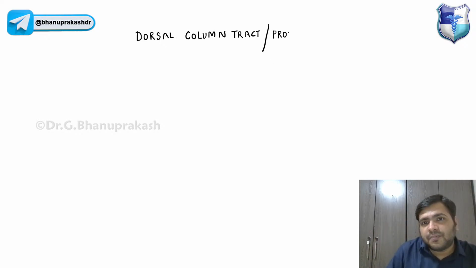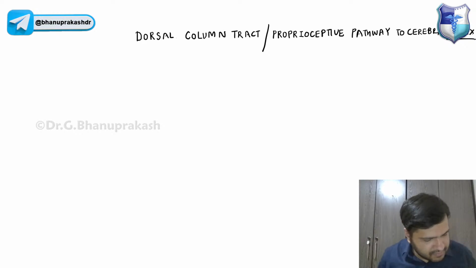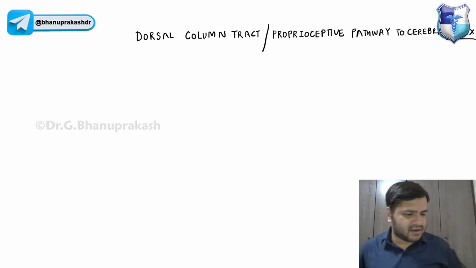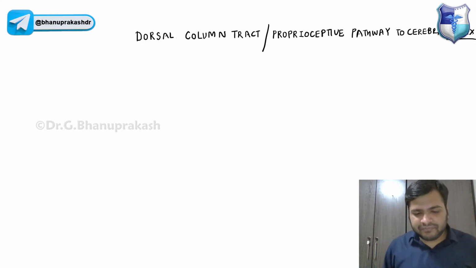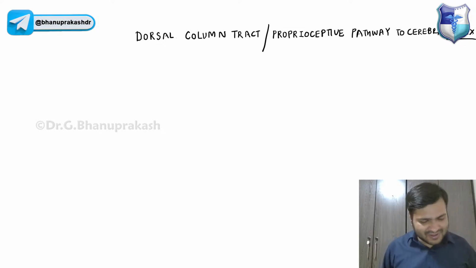So conscious proprioception, or I can simply say it is the proprioceptive pathway to the cerebral cortex. Right? Conscious proprioception and unconscious proprioception. Can anyone tell me the difference between conscious and unconscious proprioception? I assume that you guys know, but let me see whether you know it or not.